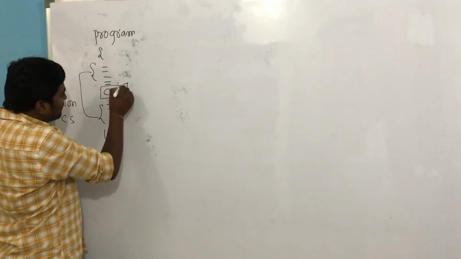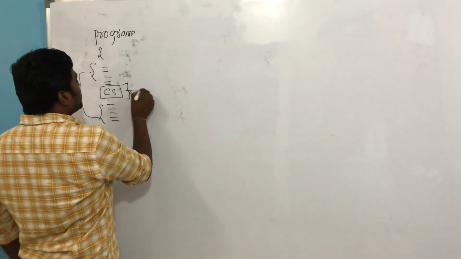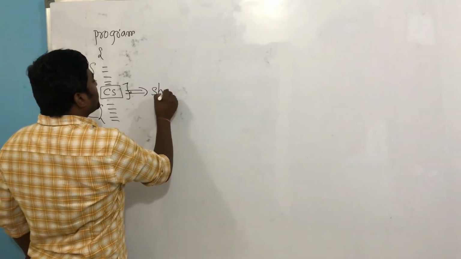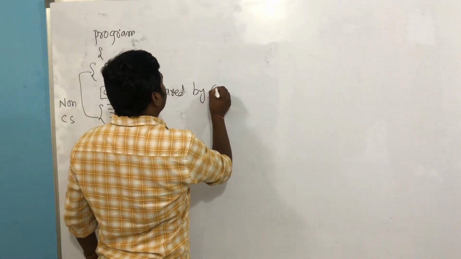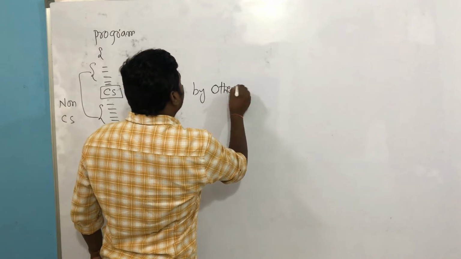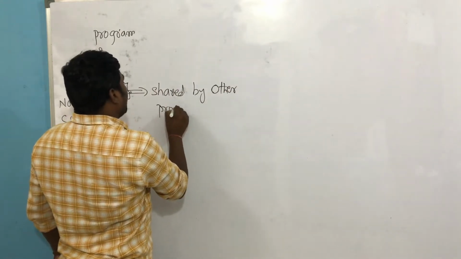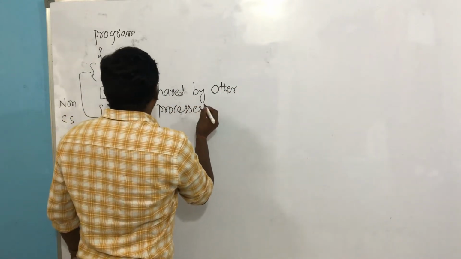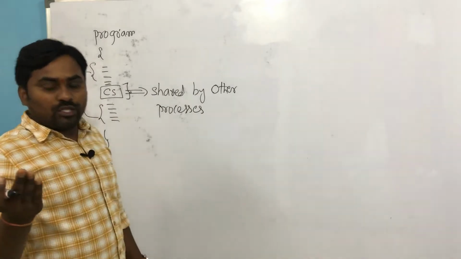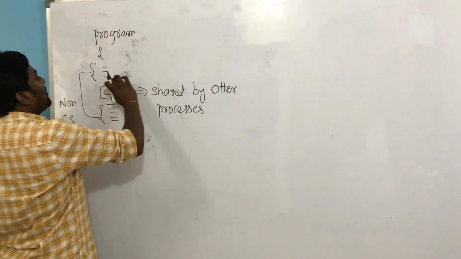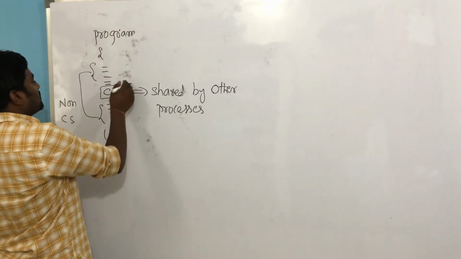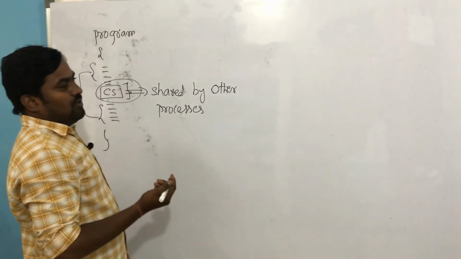The critical section is nothing but a set of instructions shared by other processes. Like we understood, the count value is shared by two processes. This portion of the area is shared by other processes, and this part we are calling critical.